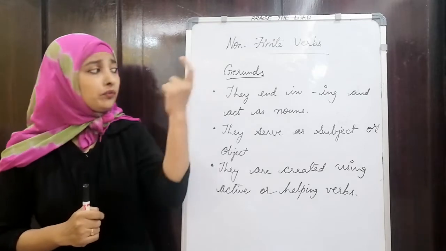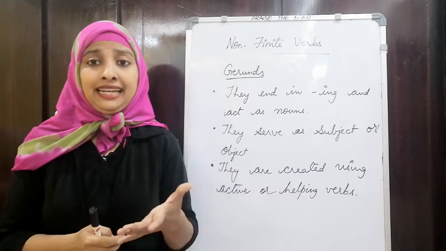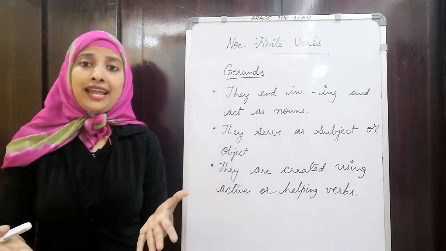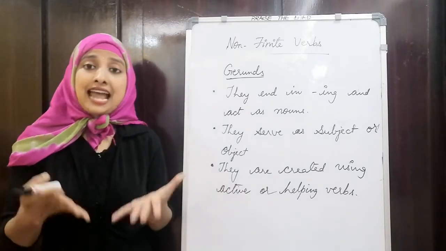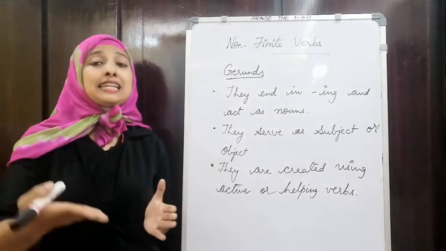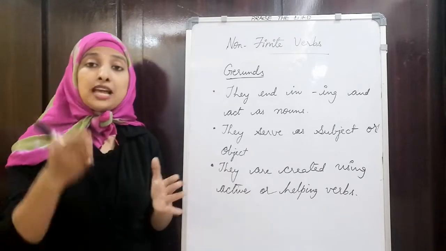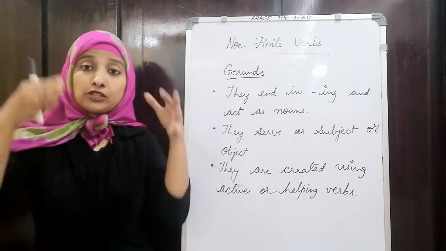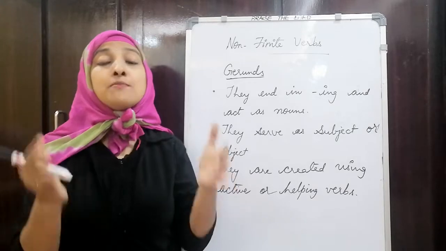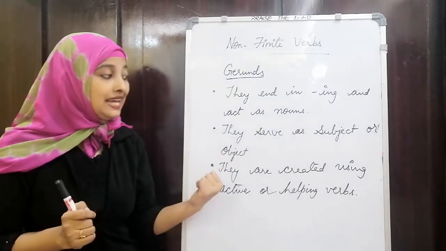They look like verbs. Whenever we simply take playing, we consider it an action word. But depending upon how it is being used, it changes its form into a gerund. So they are non-finite verbs. They are not actual verbs. They are not actually telling about the action being performed, but they are being considered as nouns.